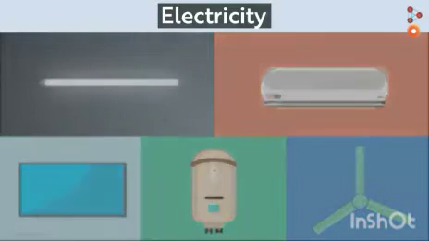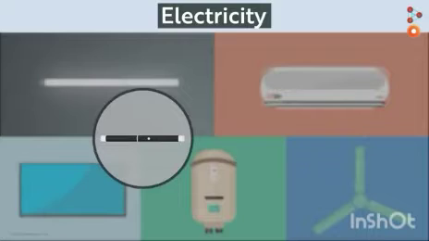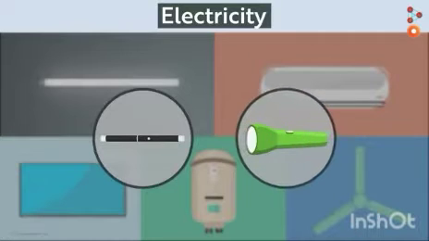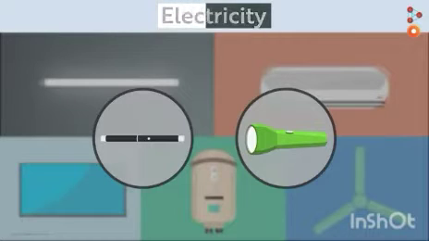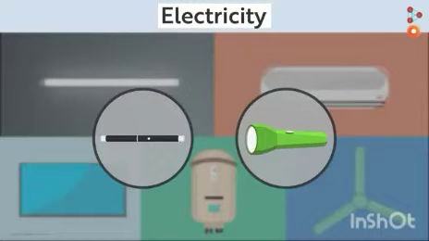The word electricity is very vast, and it is hard for me to explain this phenomenon fully, but we will try to understand the concept in a short and simple explanation. Electricity is mainly of two types: static electricity and dynamic electricity. We won't be talking about static electricity, we will be talking about dynamic electricity.